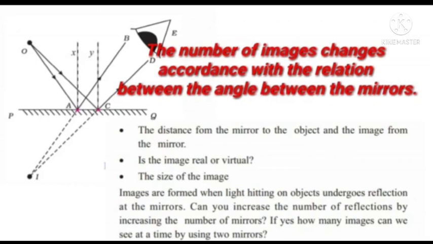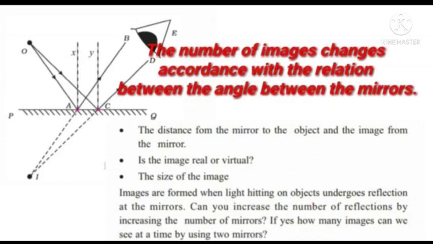We can see the distance from the mirror to the object and from the mirror to the image. Here we can see one picture. OA and OC are the incident rays, and AB and CD are the reflected rays. AX and CY are the normals drawn to the plane mirror. The reflected rays are extended backwards and joined at one point. That is the point of the image, the place for seeing the image.